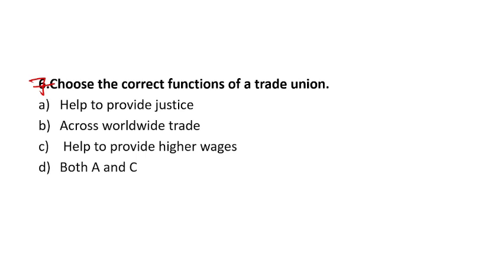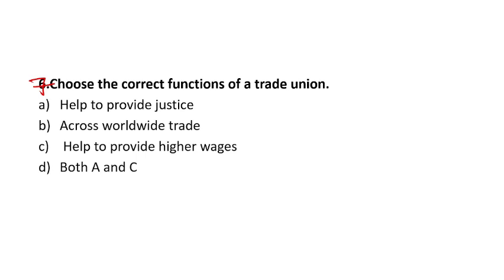When management does not fulfill the requirements or does any injustice to the employees, the trade union acts as a supporter, as a representative who talks from the worker side, who fights from the worker side to get them proper justice and proper wages.